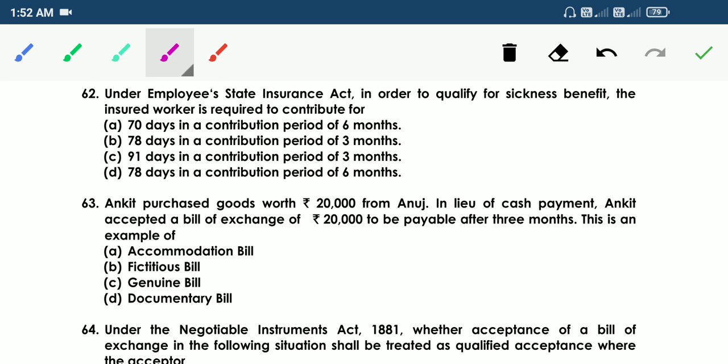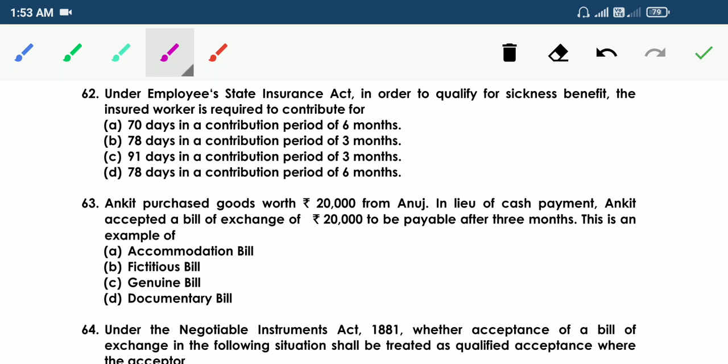62. Under the Employee State Insurance Act, in order to qualify for sickness benefit, the insured worker is required to contribute for option A, 70 days in a contribution period of 6 months, B, 78 days in a contribution period of 3 months, C, 91 days in a contribution period of 3 months, D, 78 days in a contribution period of 6 months.